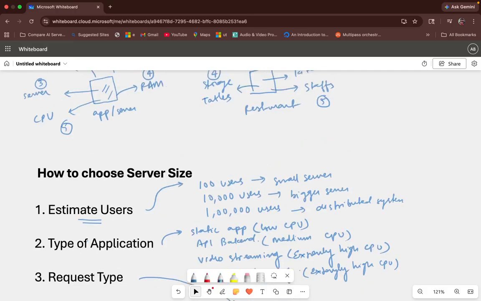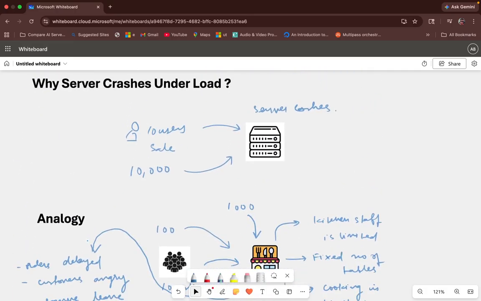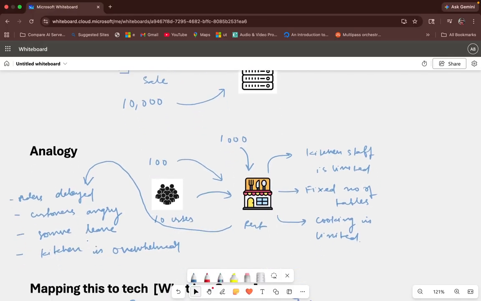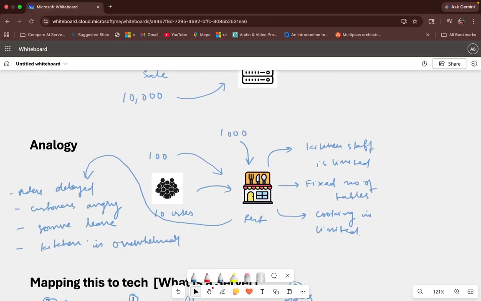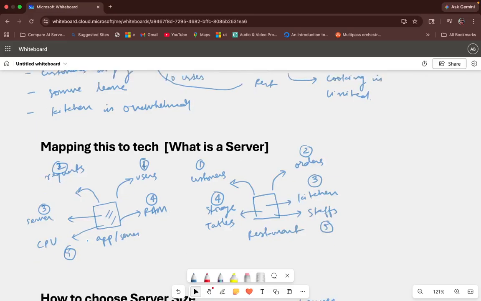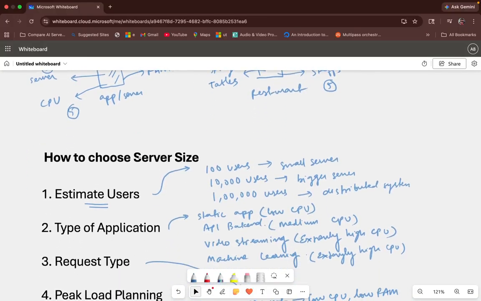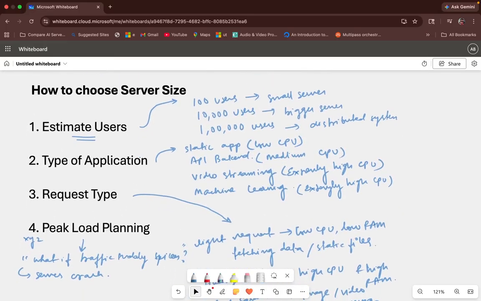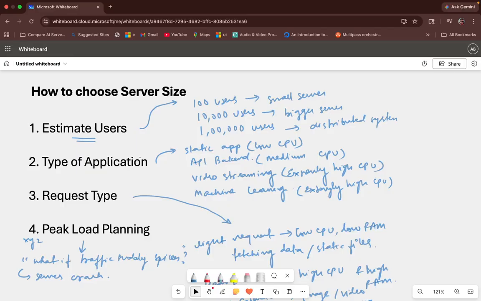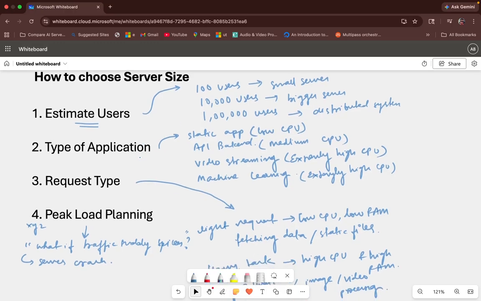We discussed a simple analogy of why servers crash. Then we understood the analogy of how we can compare a restaurant to our server and the applications over here, and we understood the equivalents. For example, a customer is equivalent to users, orders are equivalent to requests, and likewise everything. Then we also understood how to choose a server whenever we are working on an application and are about to choose a server. What parameters should we consider is something we have covered over here: estimating users, type of application, what kind of requests it is going to handle, and how we are going to do peak load planning.